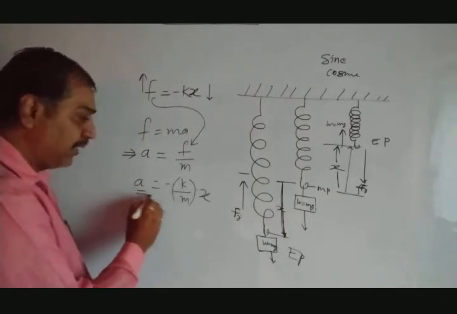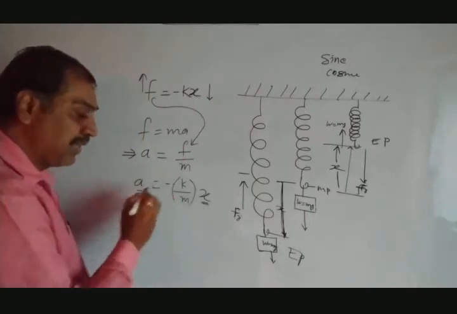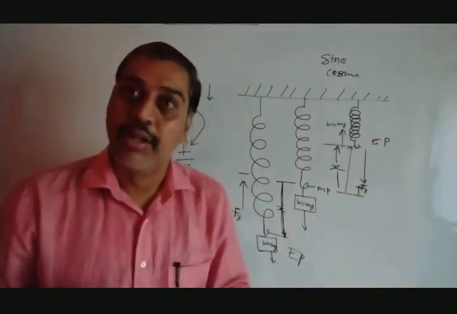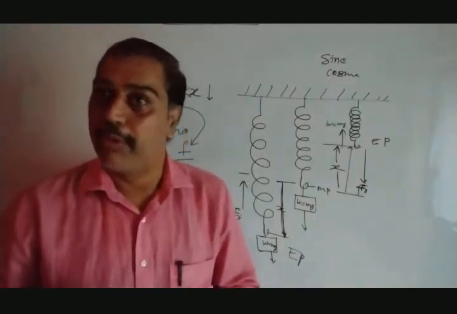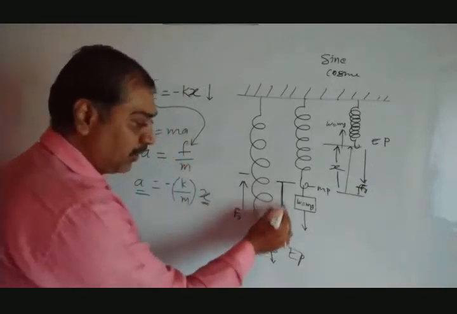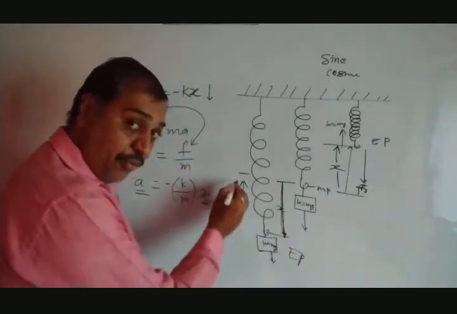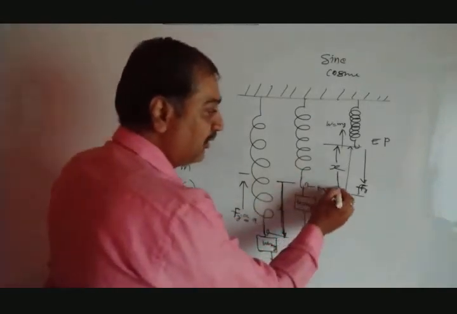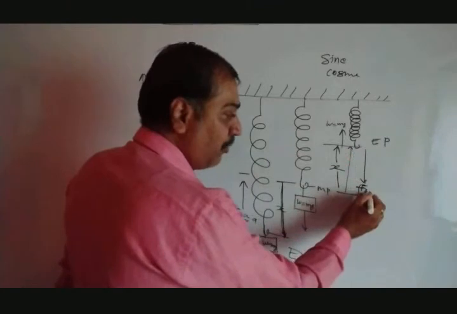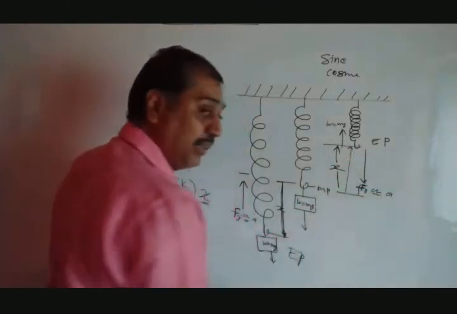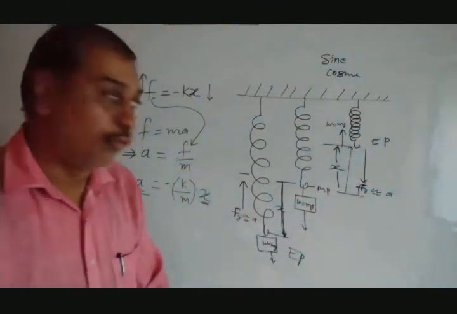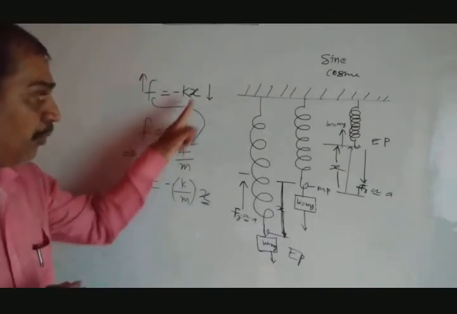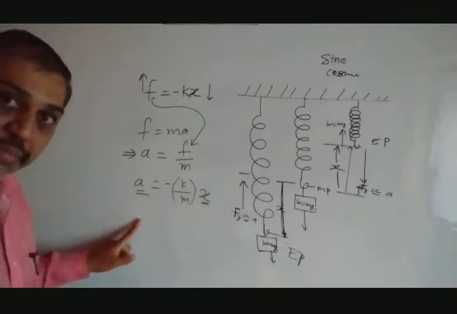Similarly, acceleration and x have the minus sign, so we can say acceleration and displacement are also moving in opposite directions. The direction of force or acceleration remains the same, and both are exactly opposite to the direction of x. That is the meaning of this equation.